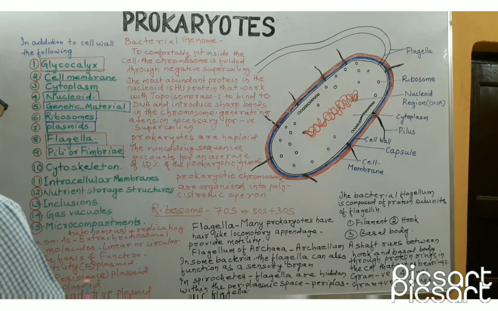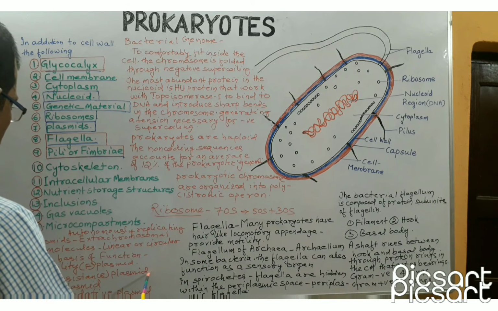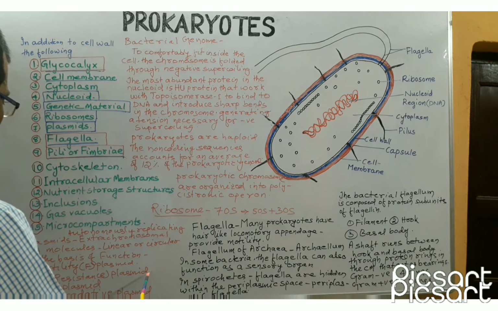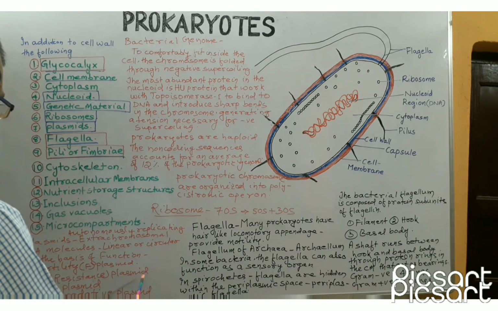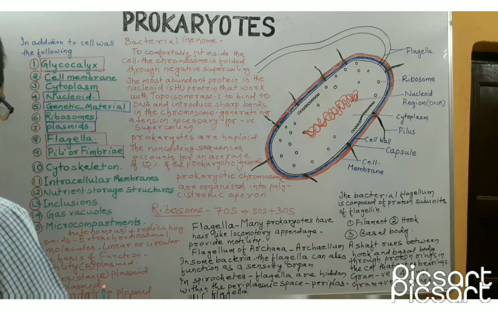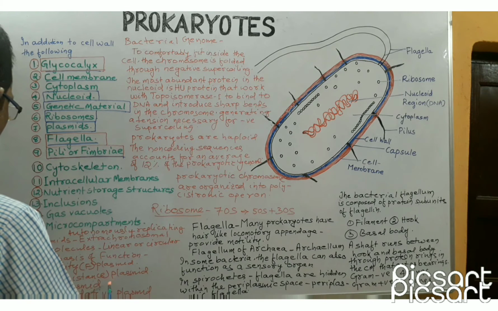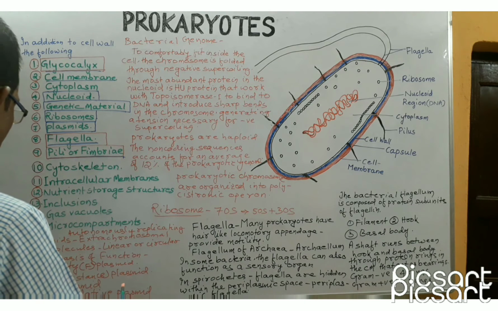Second is resistance plasmid. Resistance plasmid contains antibiotic resistance genes. They provide antibiotic resistance to the bacteria that contain them. Third is col plasmids. Col plasmids contain genes that code for colicin or bacteriocin that kill other bacteria.